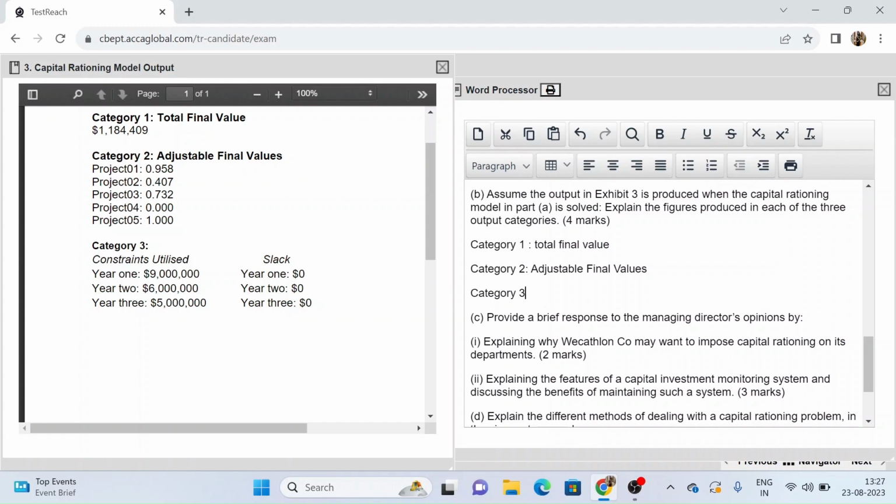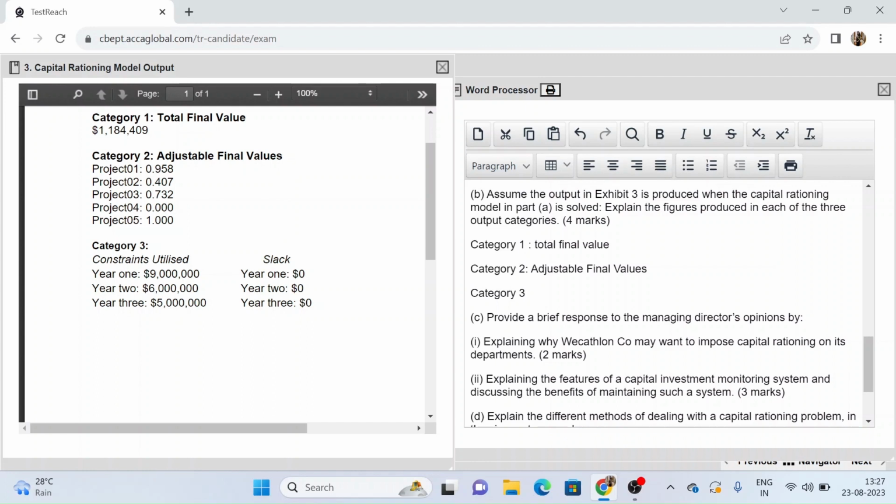So this tells you to what extent the constraint limits are used and whether any investment funds will remain unused. So that means in year 1 you are using the entire $9 million and there is no money that will be left. And then again in year 2 also we had 6 million itself and we are using this fully, and then there is no slack left.